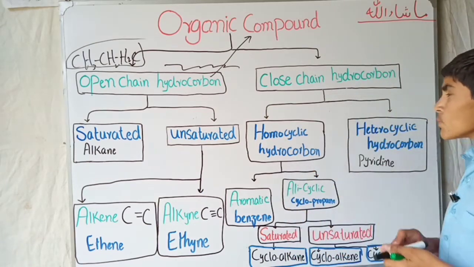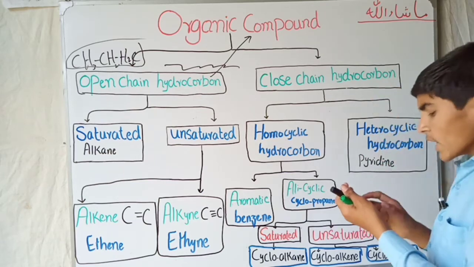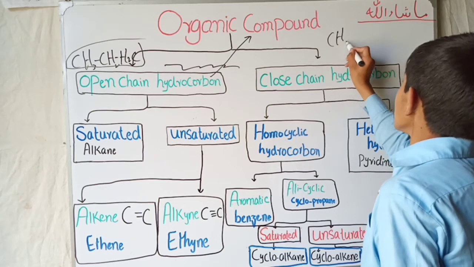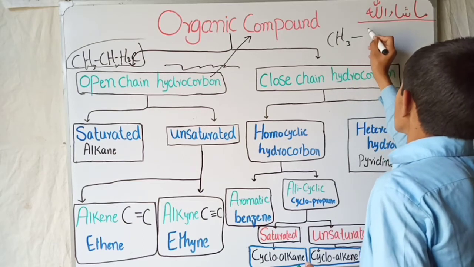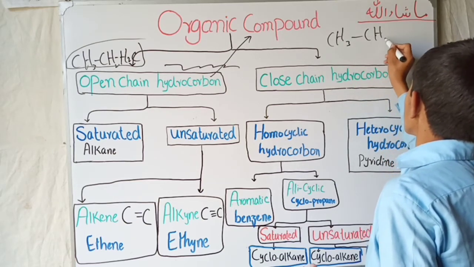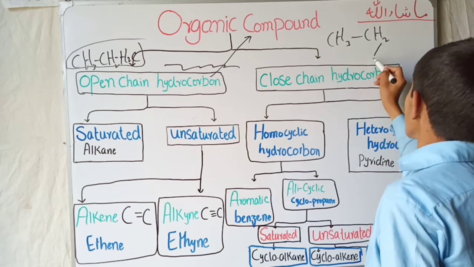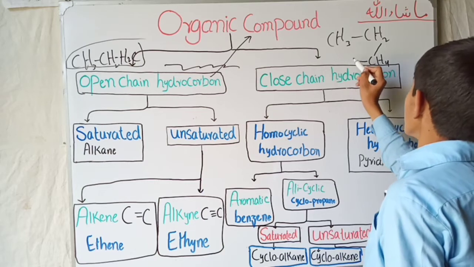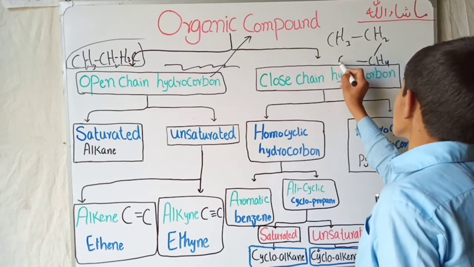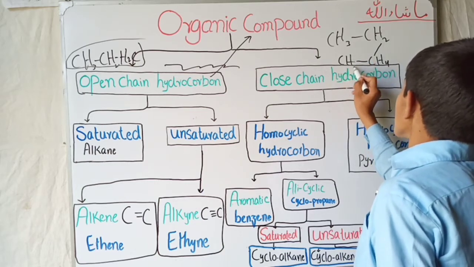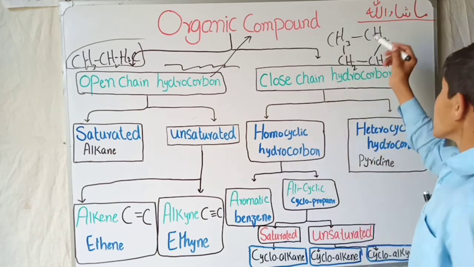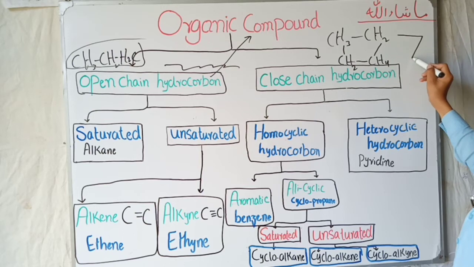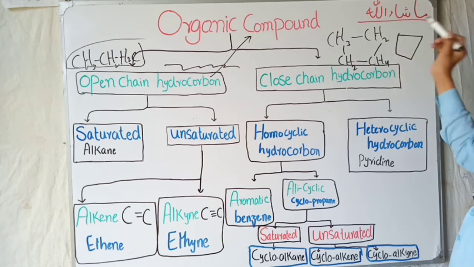Why is this called closed chain hydrocarbon? It is a hydrocarbon in which, if I write CH3, CH2, CH4, CH2, you can see that it makes a structure like this, a closed chain.